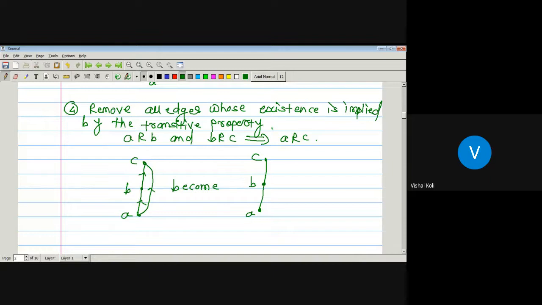As the given relation is a partial order relation, it holds the reflexive, transitive, and antisymmetric properties. So A and C must be related by the transitive property. A is related to B, B is related to C, then A must be related to C. There is no need to show separately that A is related to C. So we remove this edge with these arrows, and then it becomes this one. In this way we can construct a Hasse diagram from the given directed graph of a partial order relation.